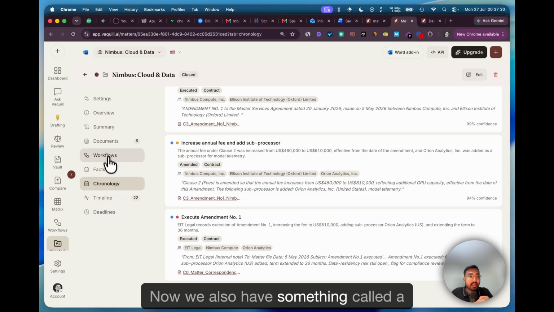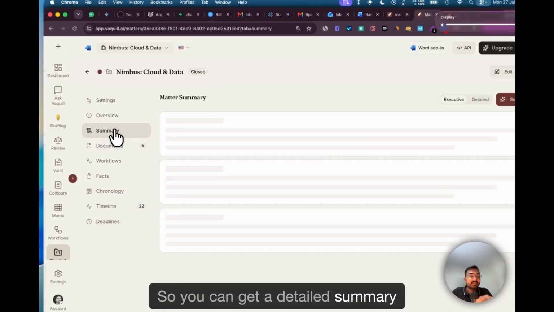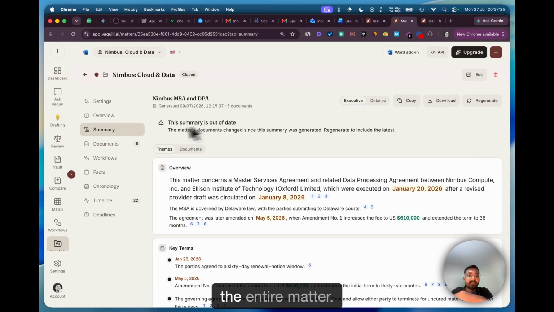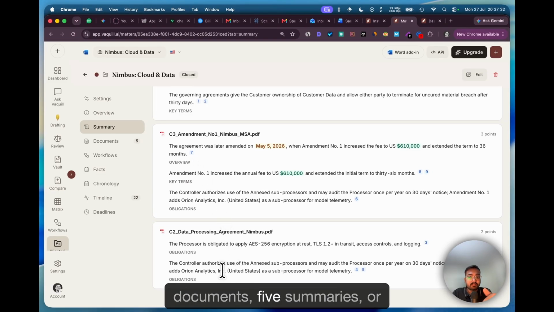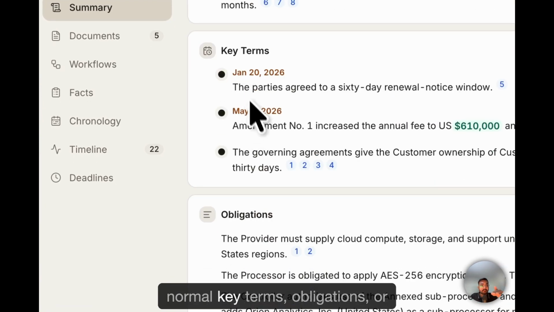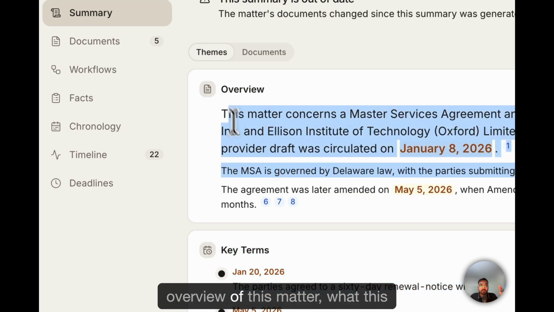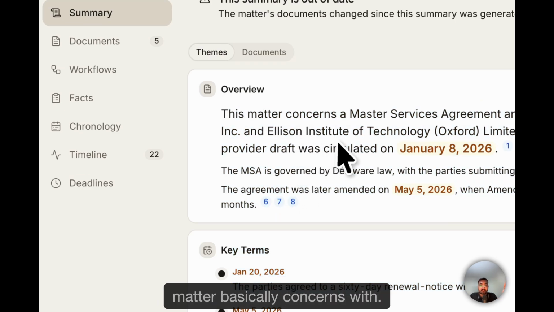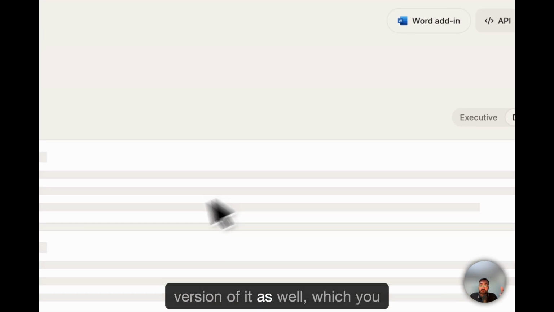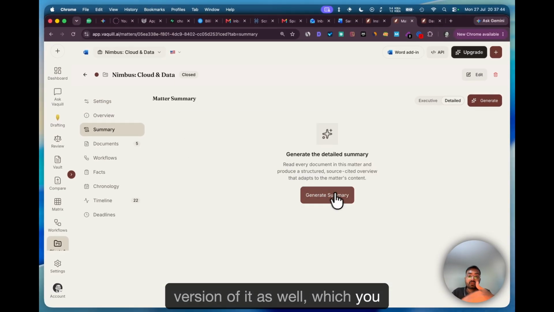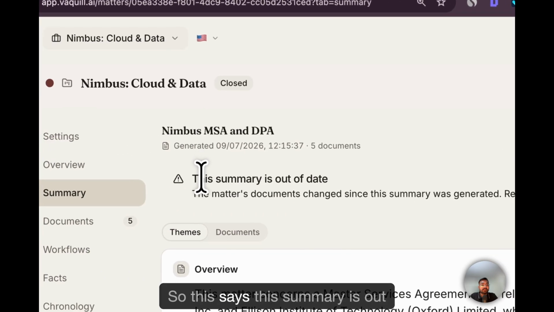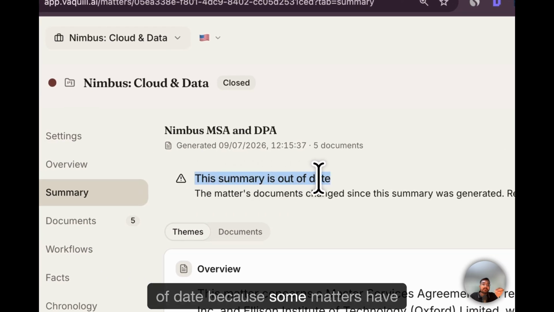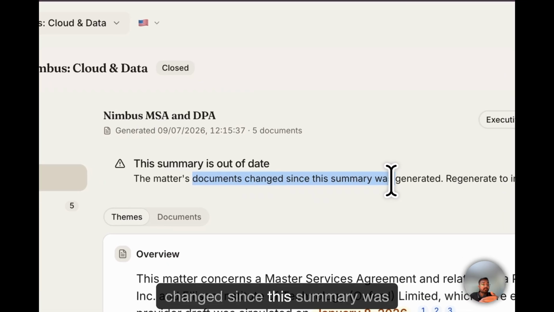Now we also have something called a summary. You can get a detailed summary or an executive level summary of the entire matter. Inside of this, we have document level summaries, 5 documents, 5 summaries, as well as key terms, obligations, and an overview of what this matter basically concerns. You can even have a detailed version of it as well, which you click and it generates. I'll just stick to the executive one. This says the summary is out of date because some matters have changed since this summary was generated.